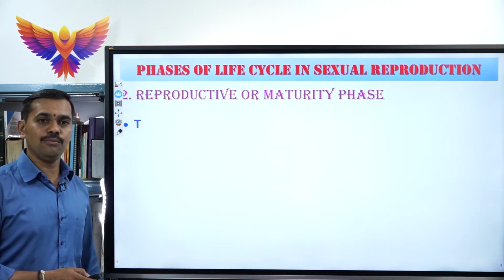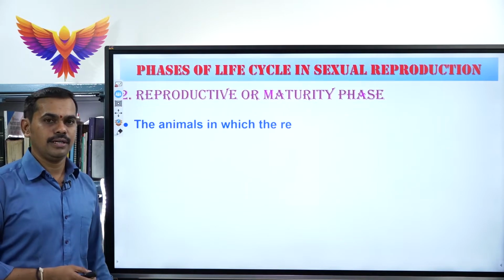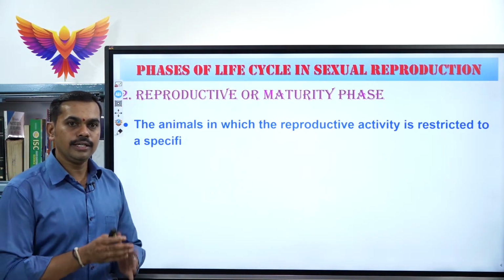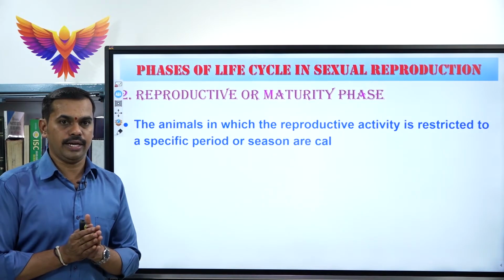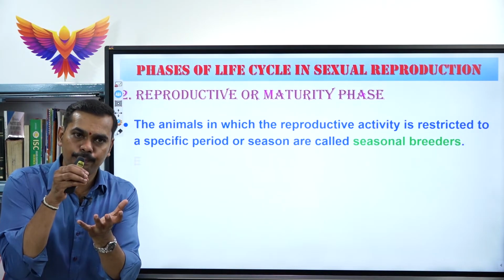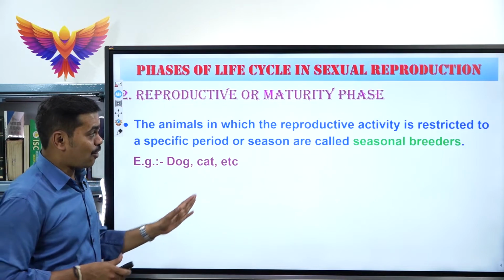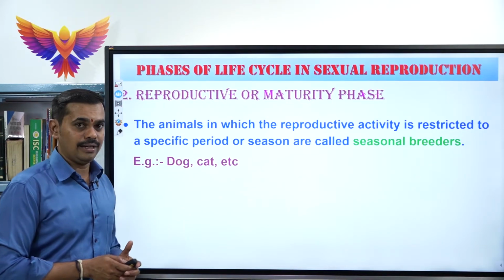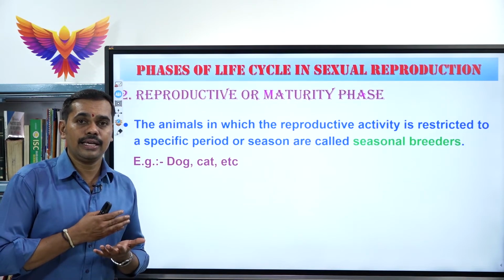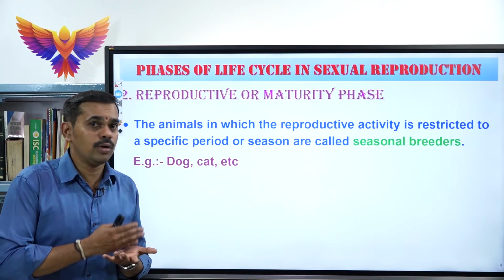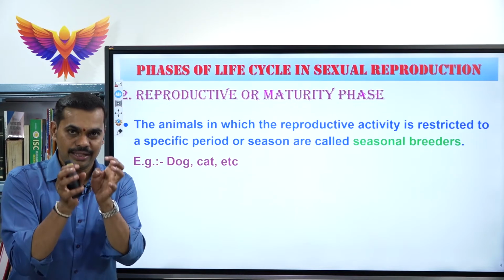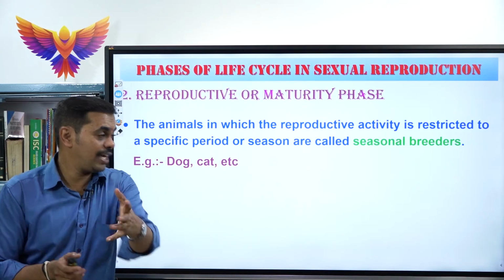Now next we shall move on to the animals. In animals, the reproductive activity is restricted to a specific period or a specific season. They are called seasonal breeders. For example, a dog or a cat never produces young ones all through the year. Only in one particular season do these non-primates produce their young ones.